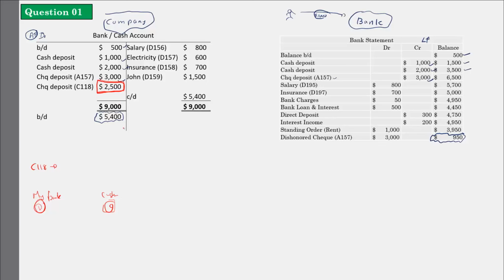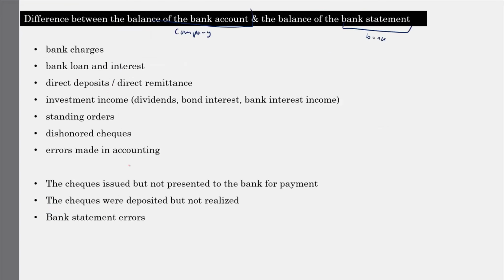These kinds of checks we will call checks deposited but not realized. This is a timing difference. I deposited the check but it is not realized, so we will call them unrealized checks: the checks which are deposited but not yet realized. It is not there in the bank statement.